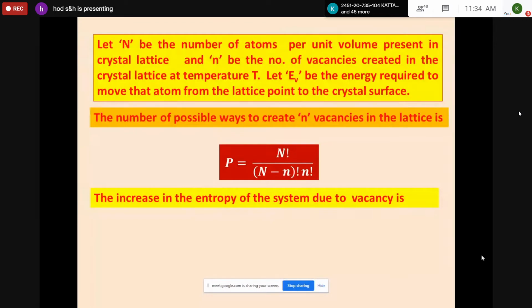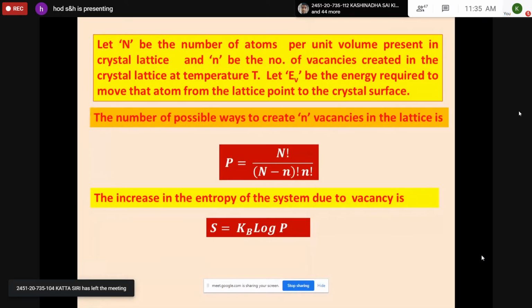The entropy of the system can be given by S is equal to Kb log P, where Kb is Boltzmann constant, P is the probability, the number of possible ways to create n vacancies in the lattice. So you write this step also: the increase in the entropy of the system due to vacancy, because there is a creation of vacancy, disorderliness is there, so entropy will be increasing.